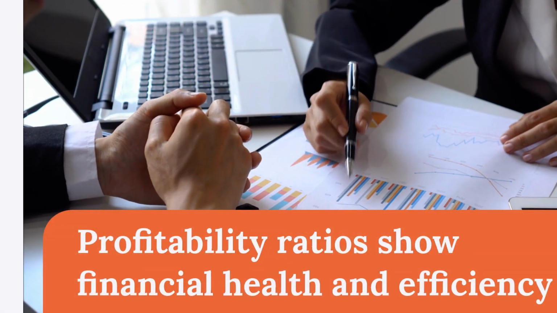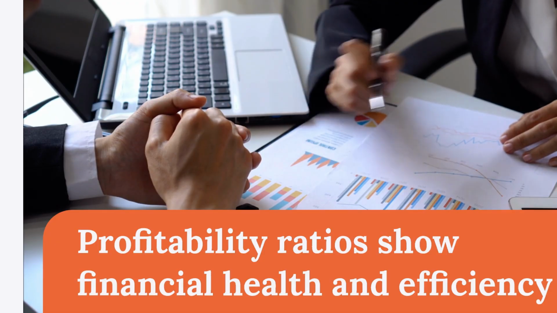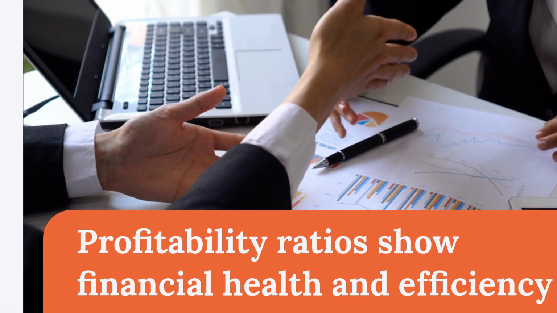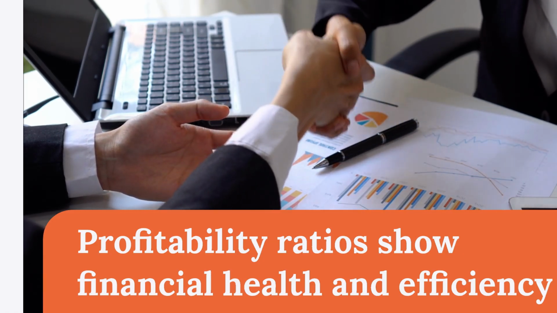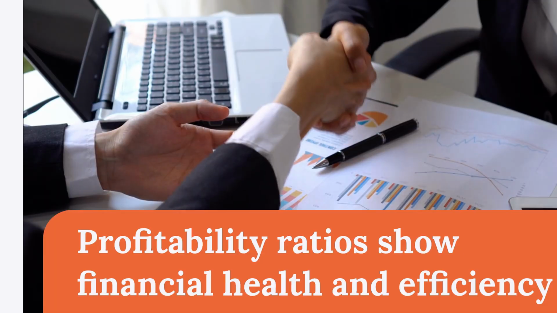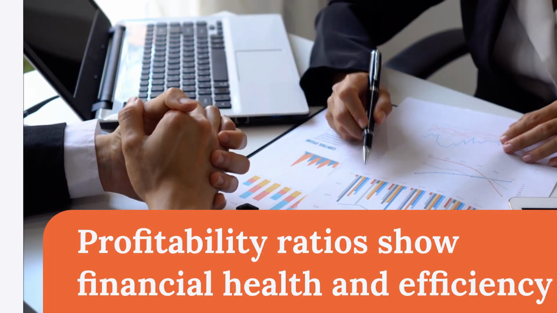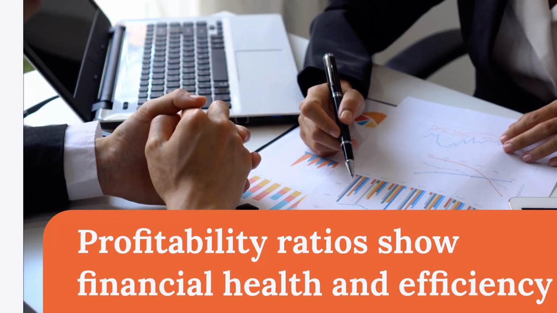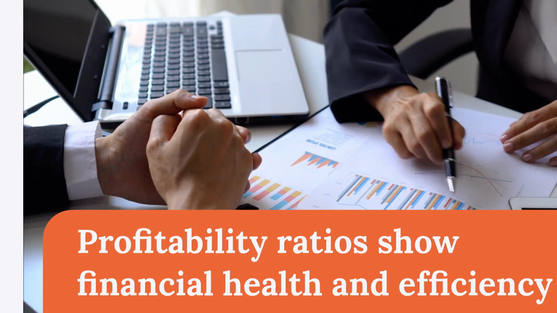Profitability ratios assess a company's ability to generate profit. They include gross profit and operating profit ratios. These ratios indicate financial success and operational efficiency. A higher profitability ratio suggests better financial health. They are crucial for investor and management decisions.